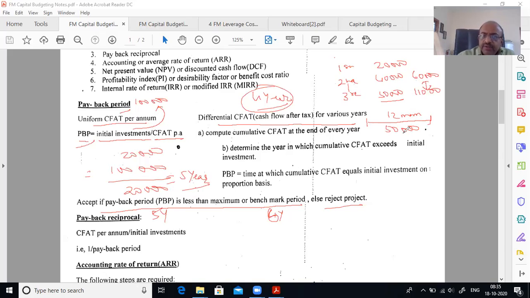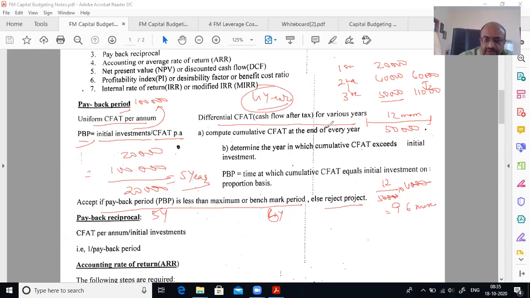So if you do a normal ratio proportion, 12 months divided by 50,000 into 40,000, that is 12 divided by 5 into 4. How many months is it coming to? Approximately 9.6 months.